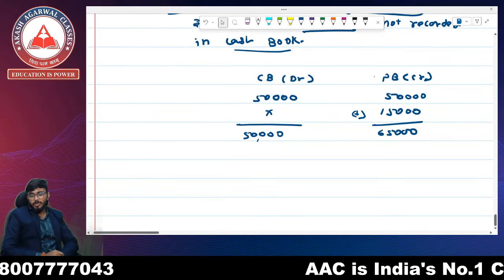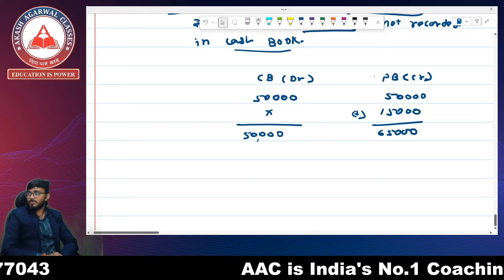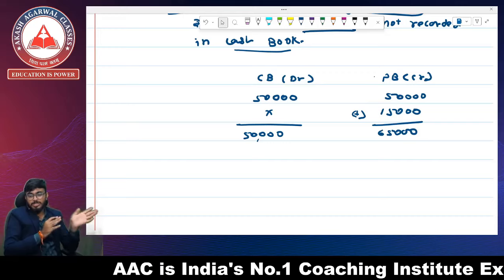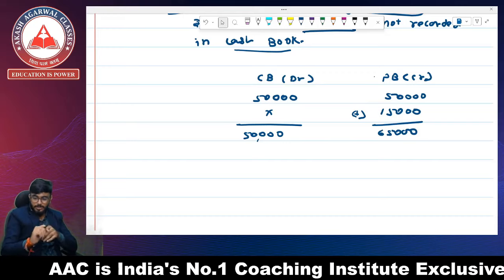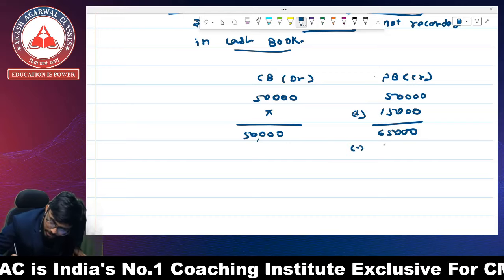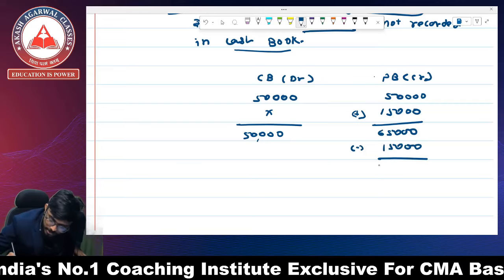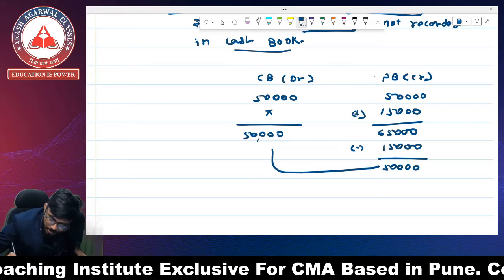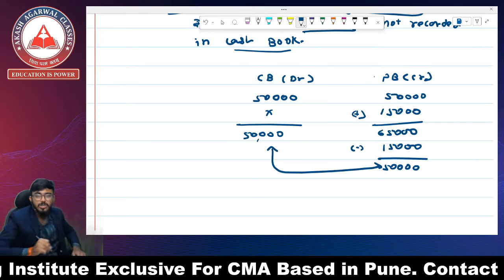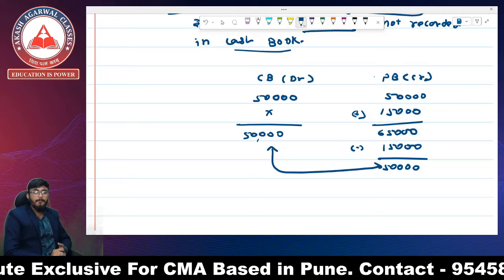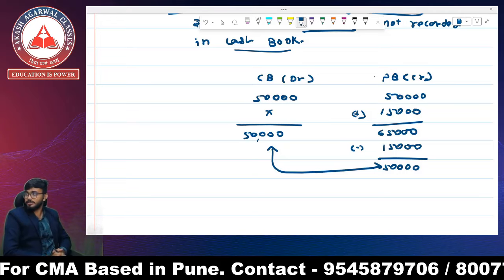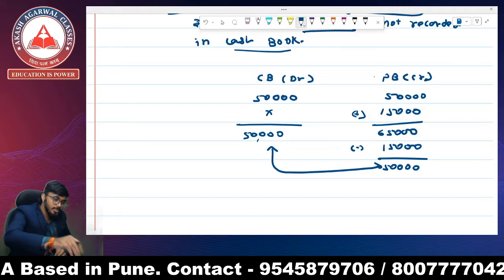What is our starting point? Our starting point is the passbook. So we have to find out the balance of the cash book. For that, we are going to reduce the 15,000 from the passbook, so that we can match the balance of the cash book with the passbook. I hope everyone is clear till over here. Okay, let's go ahead.